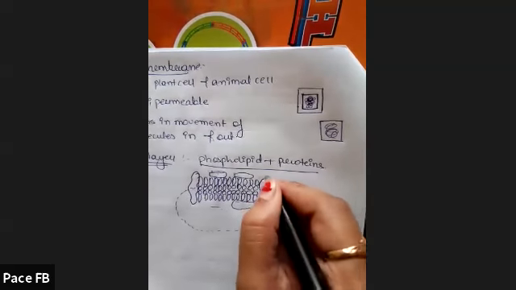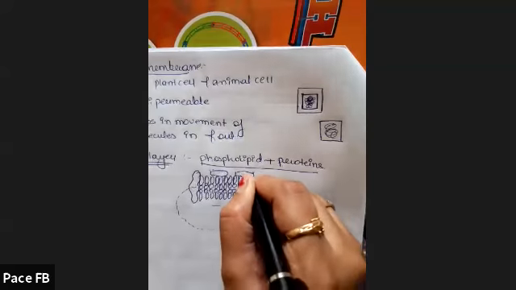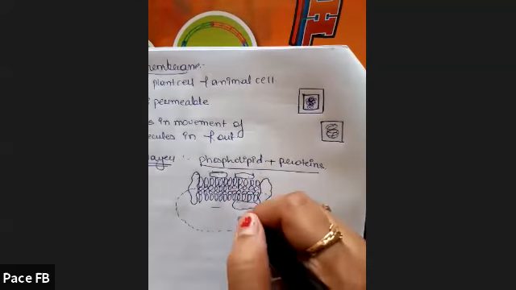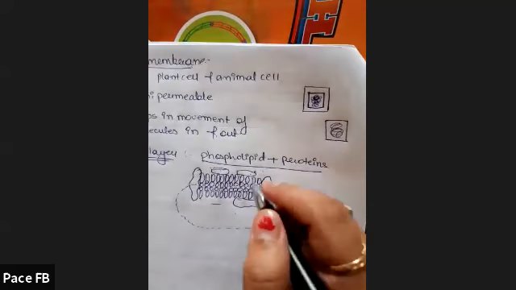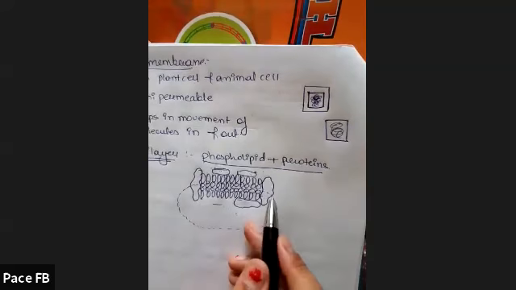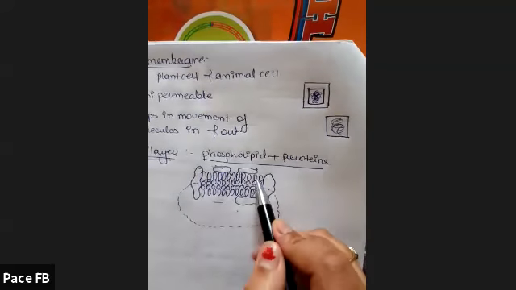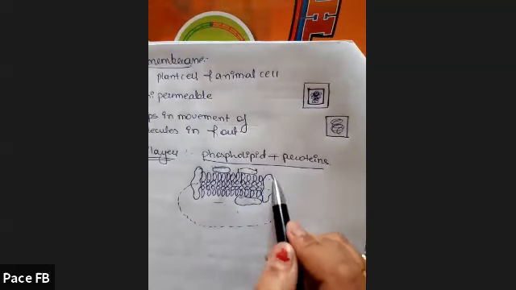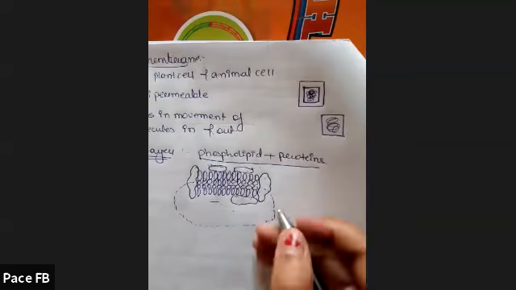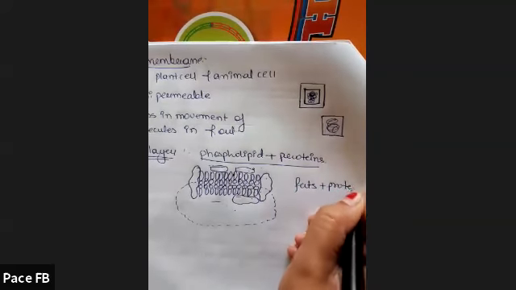So suppose any material has to enter the cell, it will bind to this protein and go inside. It is like a vector, like a vehicle. Okay, so this is how the phospholipid cell membrane bilayer looks. Two fat layers are present, and these protein structures are also present. So it is made up of fats and proteins.